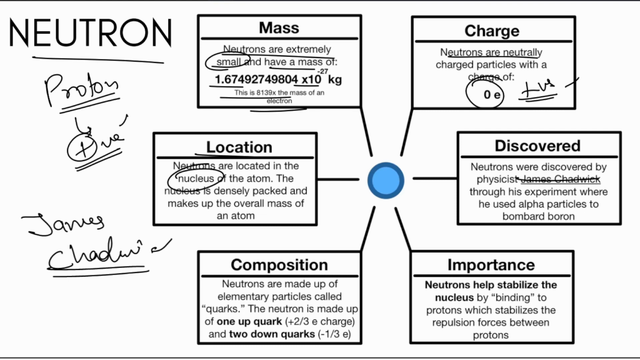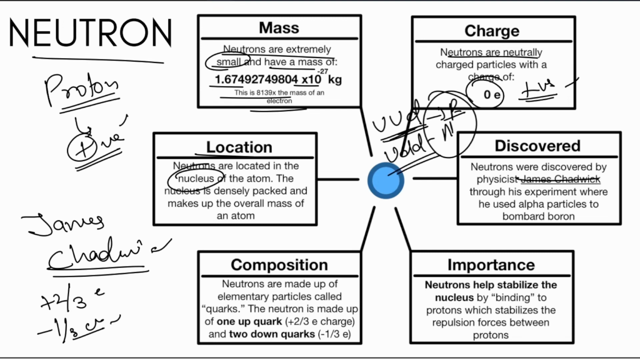Composition. So we see that it is made up of one up quark, that is plus 2 by 3 charge, and two down quarks, that is minus 1 by 3 charge each. So what difference do we see? If it is two up and one down, three quarks, then it makes a proton. If it is two down, then it makes a neutron. No other difference. Just the nature of the quark changes.